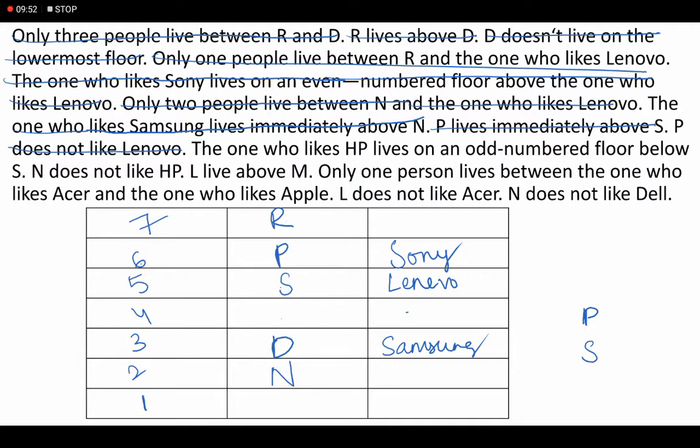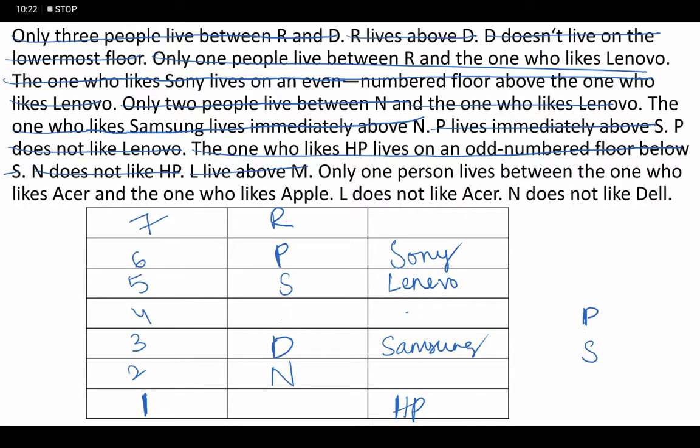The one who likes HP lives on an odd number floor below S. Odd number floor below S, that is nothing but 1 is the odd number. HP. N does not like HP.